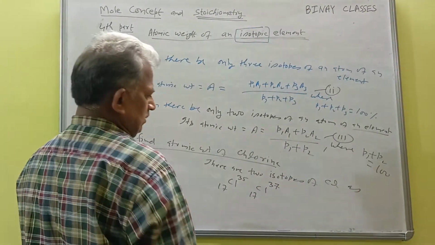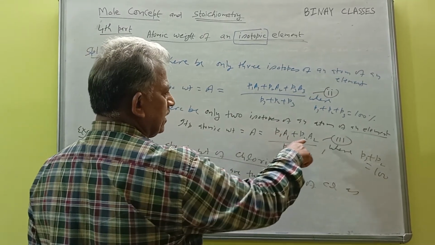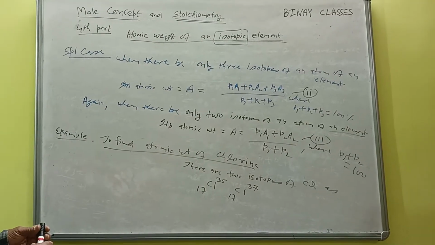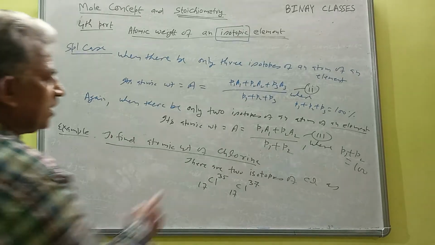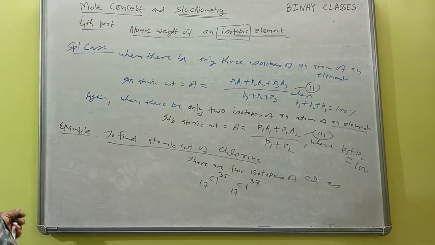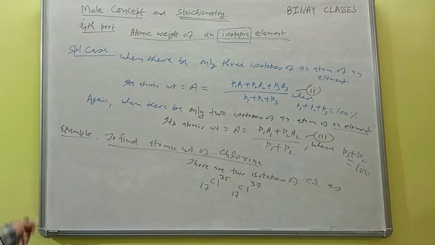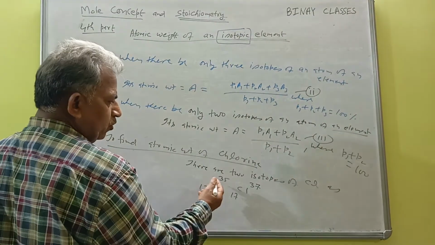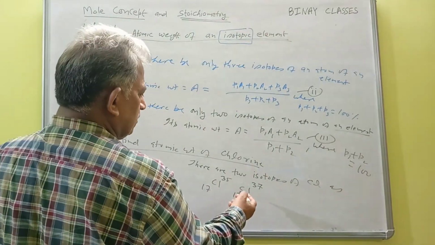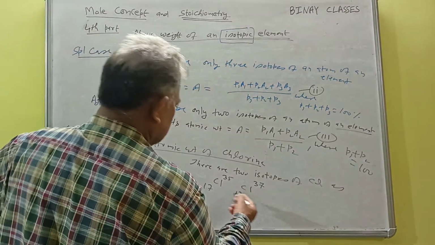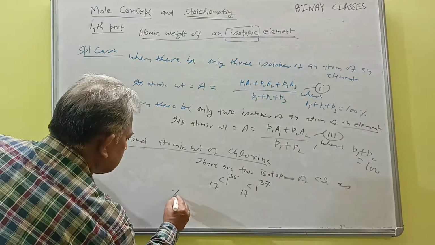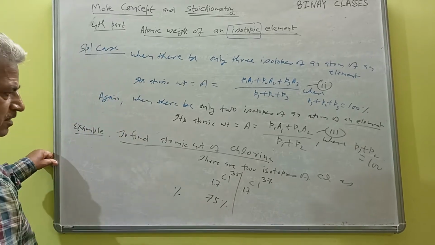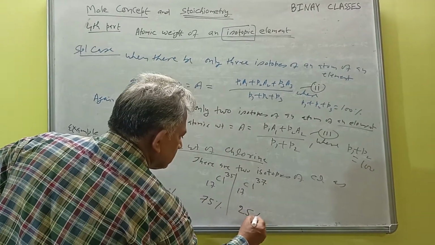So there must be an exact value of the atomic weight, which you must have been given. Suppose for example I am writing the atomic weights A1, A2, and then percentages P1, P2, and if you see the books, they write the percentage of chlorine 35 as 75%, and this one as 25%.